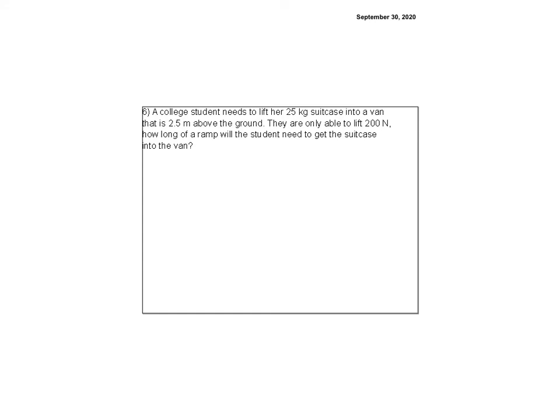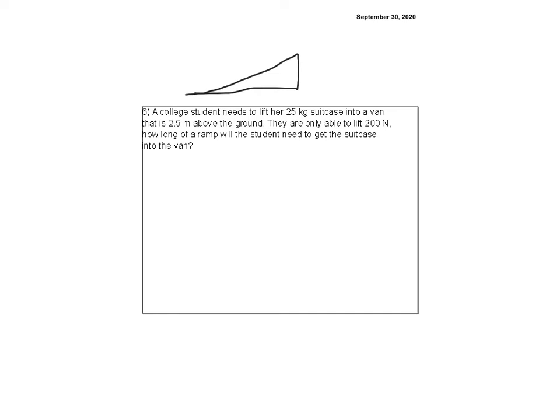A college student needs to lift her 25-kilogram suitcase into a van that is 2.5 meters above the ground. They are only able to lift 200 newtons. How long of a ramp will the student need to get the suitcase into the van? Okay, do not judge my grammar. It's not a good sentence, but we got the idea. So let's draw a picture for this one. So here's a ramp,